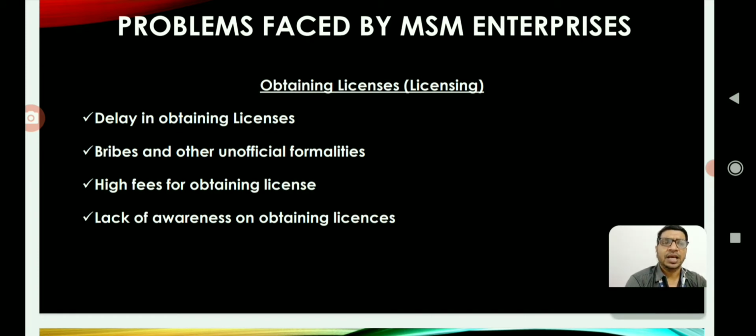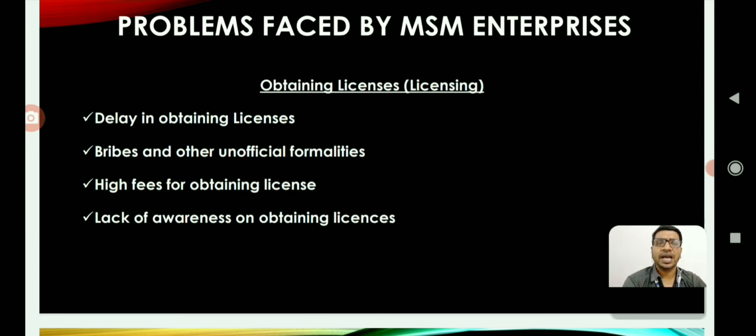Delay in obtaining licenses: generally, the turnaround time between the application and getting sanctions from various departments and authorities is as high as 2 to 3 months. This time is very important for entrepreneurs to make other arrangements for establishing the business. Second one is bribes and other unofficial formalities. To make things move quickly, entrepreneurs need to offer certain bribes to some authorities in the bureaucratic system, which may adversely affect the cost of setting up the enterprise.